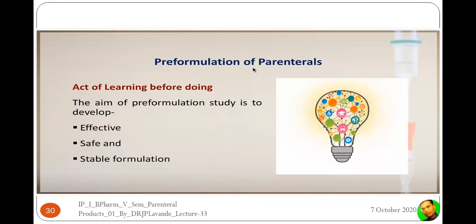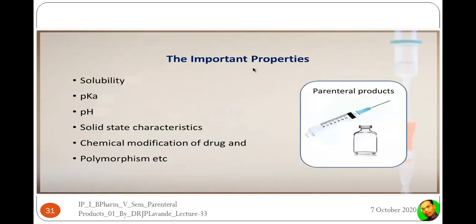Learning something before doing, that is pre-formulation. It is the study of all the physical, chemical, biological, and therapeutic characteristics of the drug component. This is important in order to maintain the product as a safe, effective, and stable formulation. That is the basic idea behind any kind of pre-formulation study.